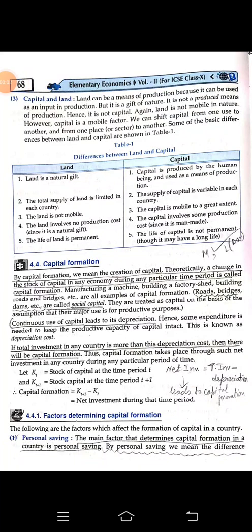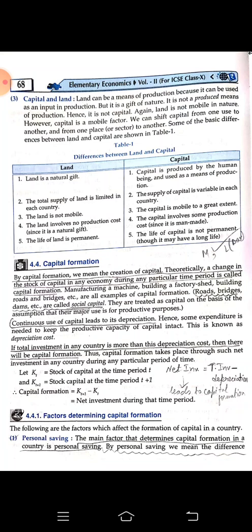Let's continue with the fourth chapter from your economics book of grade 10, and the name of the chapter is Capital. So today we are going to start from capital formation. By capital formation we mean the creation of capital.